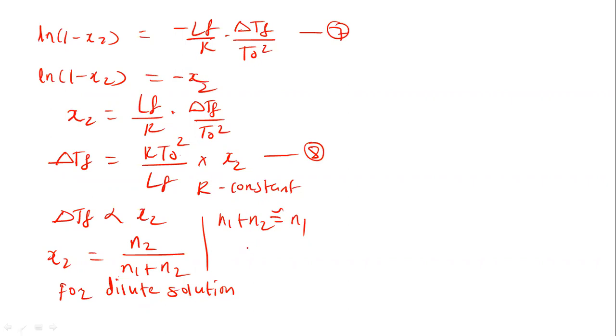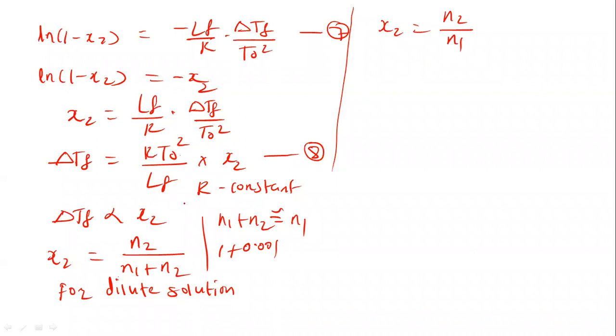Suppose the number of moles of the solvent is 1 and the solute is 0.001. Adding these gives 1.001, which is approximately equal to N1. Therefore, for a very dilute solution, N1 plus N2 equals N1. So we can write X2 equal to N2 upon N1, the number of moles of the solute divided by the number of moles of the solvent.